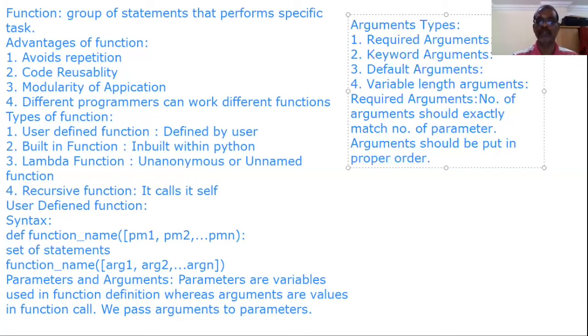So required arguments, number of arguments should exactly match number of parameters. For example, while defining the function, we are using 3 parameters. Function call also should have 3 arguments. So first argument should match first parameter. That is because the argument should be put in proper order. Now I will write one small program which explains usage of required argument clearly.